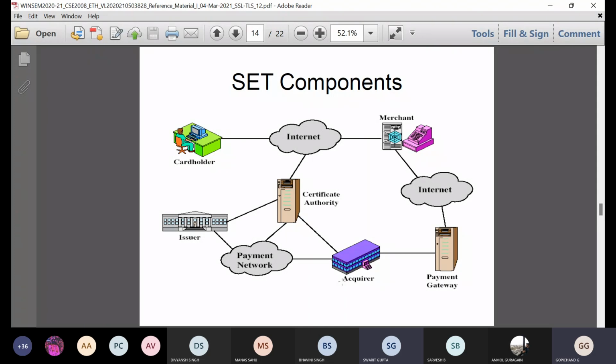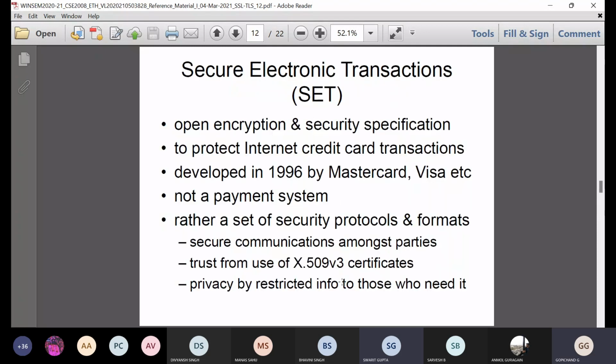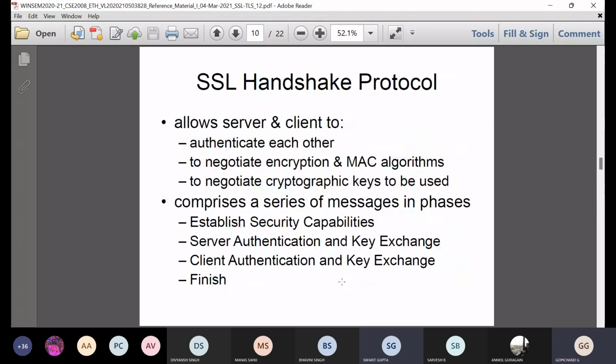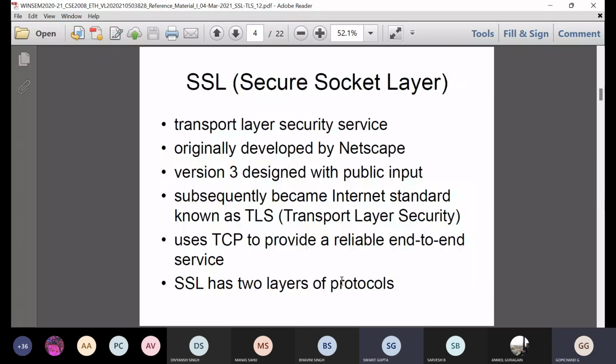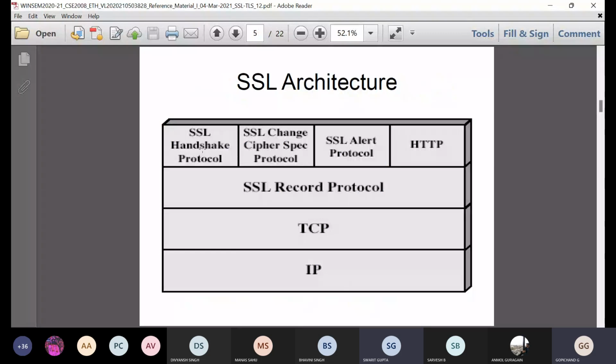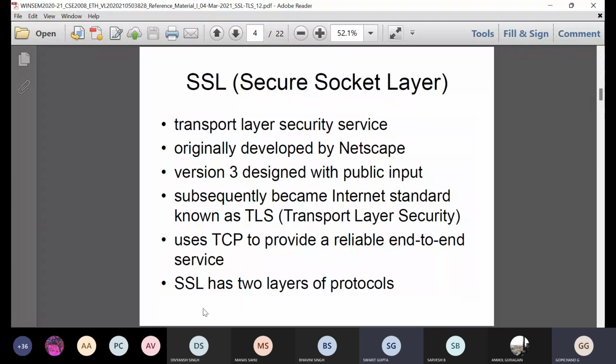So in our previous slide, I told you that SSL has 2 layers of protocols. So here, 2 layers of protocols means, see here, SSL related protocols. So SSL related protocols, 2 layers: SSL handshake protocol, SSL change cipher specification protocol, SSL alert protocol, HTTP, and SSL record protocol. So these are SSL related protocols, and the other protocols are transmission related protocols. That is why that point is highlighted. SSL has 2 layers of protocols, means that